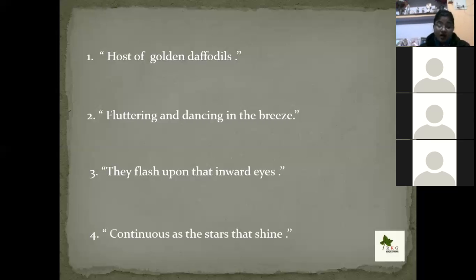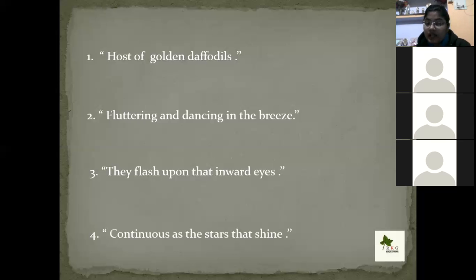It means when the poet is lying on his couch in a pensive mood, his mind flashes back to the dance of the daffodils he saw on an early spring day.